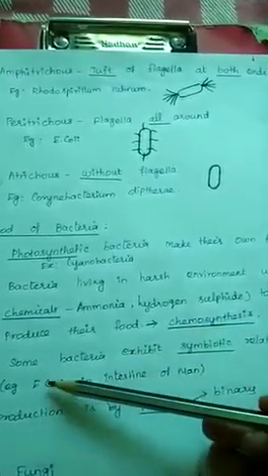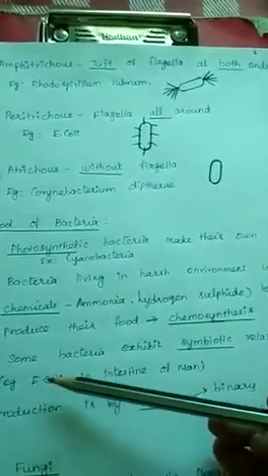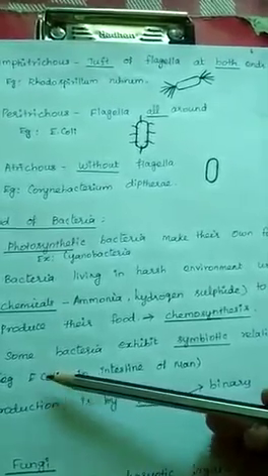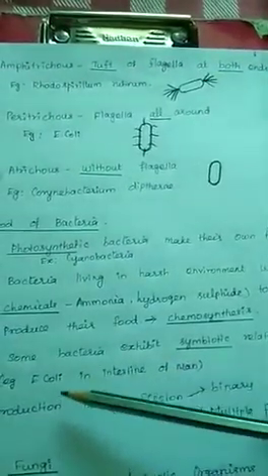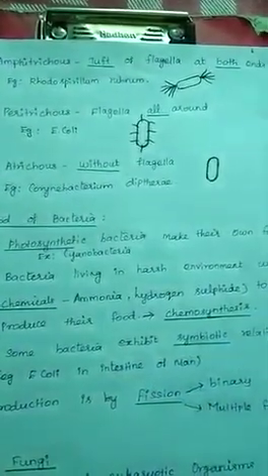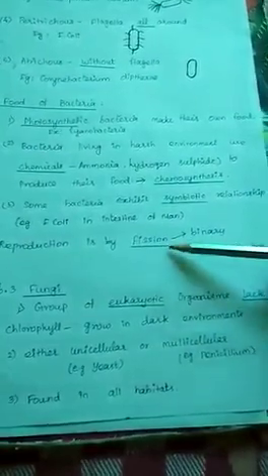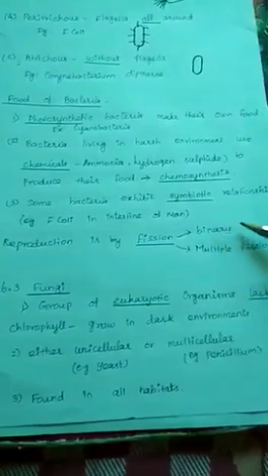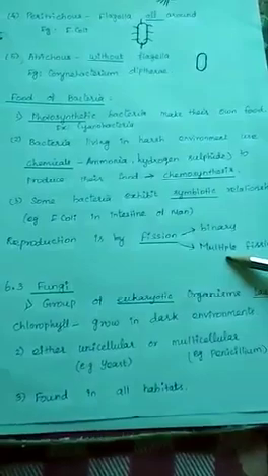So they are using chemicals to prepare food. This process is called chemosynthesis. Some bacteria exhibit a symbiotic relationship. Example, E. coli in the intestine of man. This E. coli produces some enzymes which are helpful in human digestion. From the intestine of man, they are getting food. This mutual relationship is called a symbiotic relationship. Reproduction of bacteria is by fission, binary fission and multiple fission. Binary fission produces 2 copies. Multiple fission produces many copies.